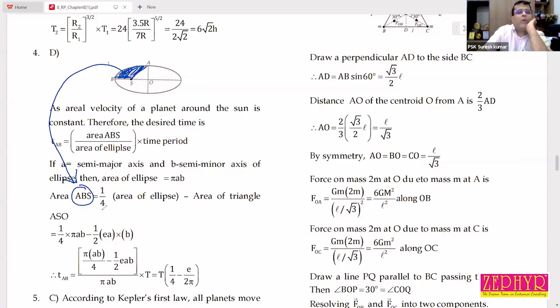It is equal to 1/4 the area of the ellipse, that is this much, minus the area of the triangle ASO. The area of the triangle ASO means this area. So 1/4 into pi AB. What is 1/4 into pi AB?